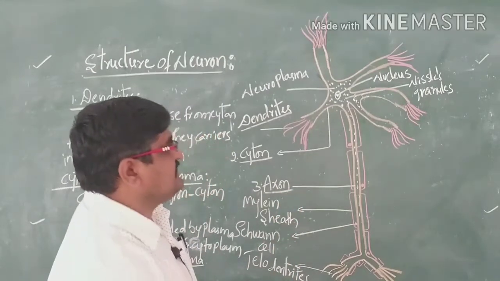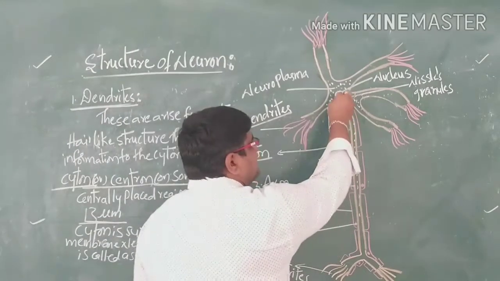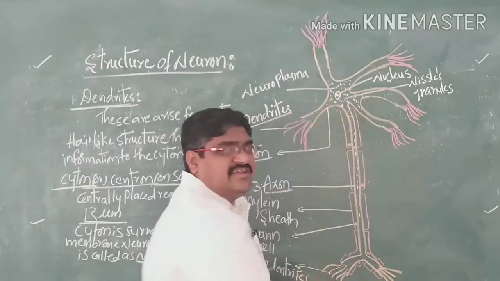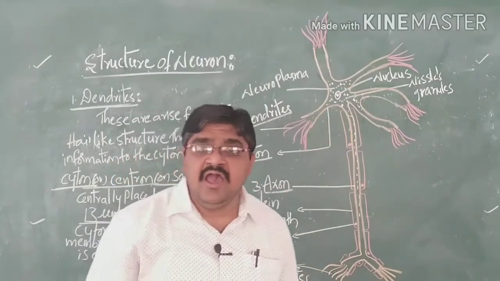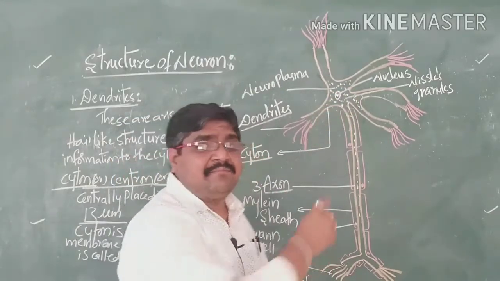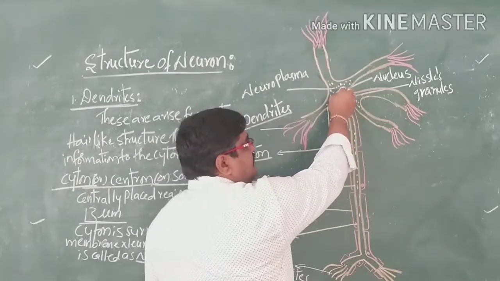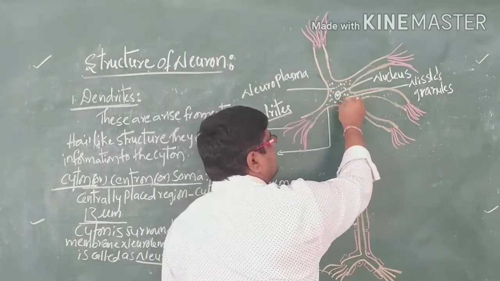In the neuroplasm, there is a centrally placed nucleus.